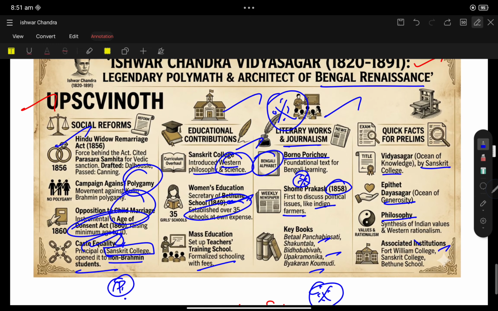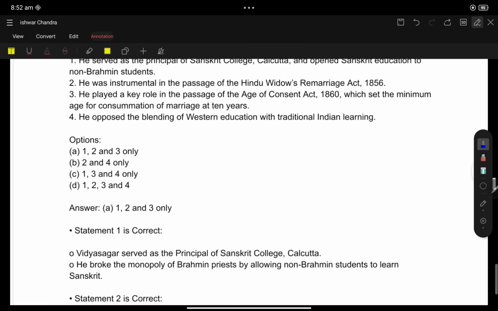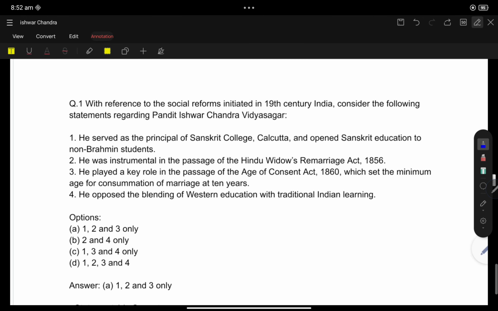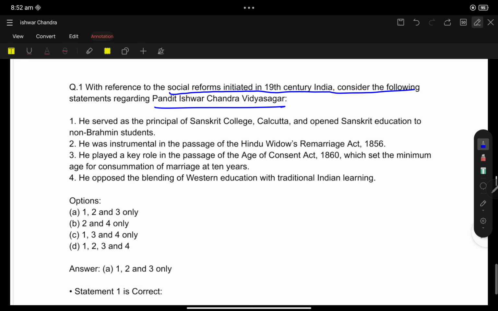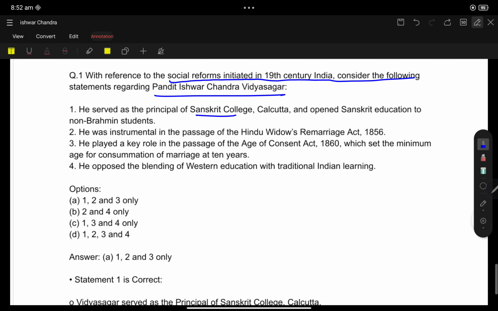Okay. So now let us have some MCQ discussions with respect to Ishwar Chandra Vidyasagar. With reference to social reform initiated in the 19th century, consider the following statements. Regarding Pandit Ishwar Chandra Vidyasagar, he served as principal of Sanskrit College, Calcutta, and opened Sanskrit education to non-Brahmin students. Yes, statement 1 is correct. This option B is gone. He was instrumental in passing the Hindu Widow Remarriage Act. Yes, this is correct. 1 and 2 are correct.